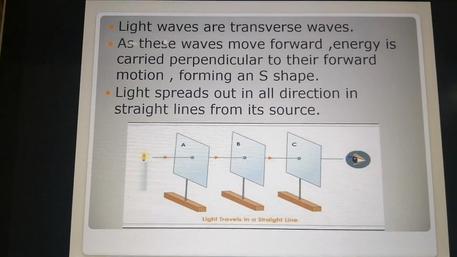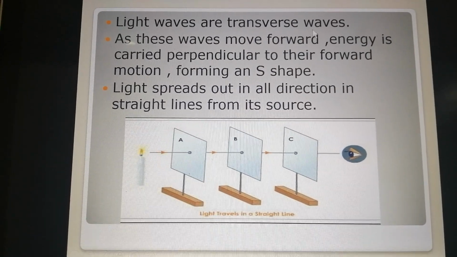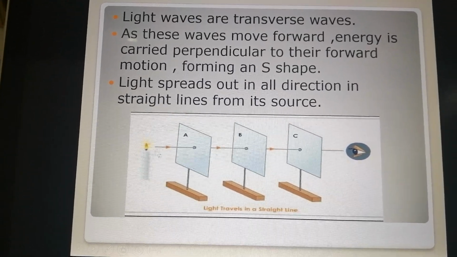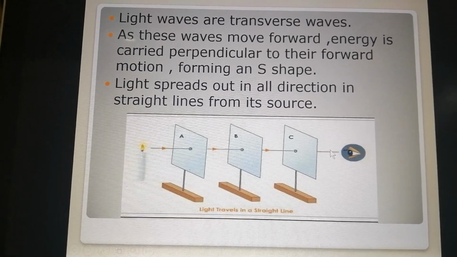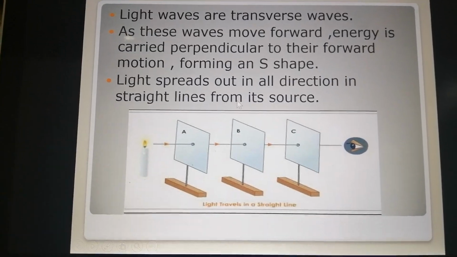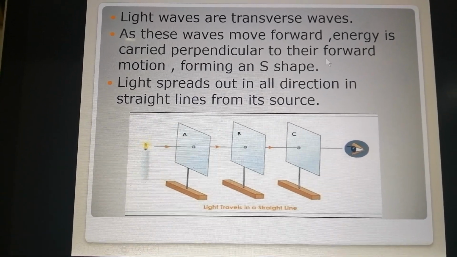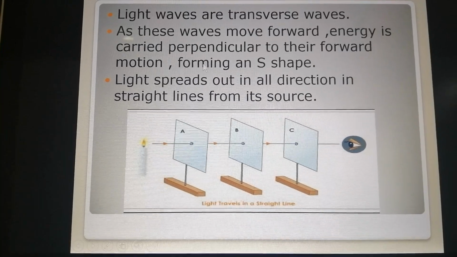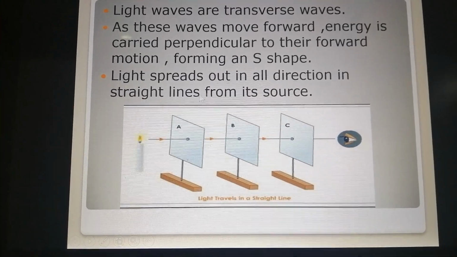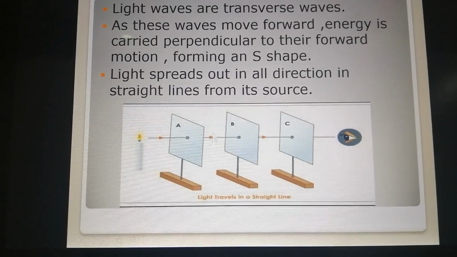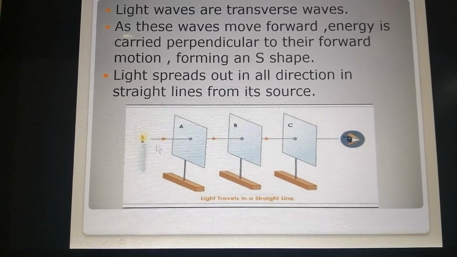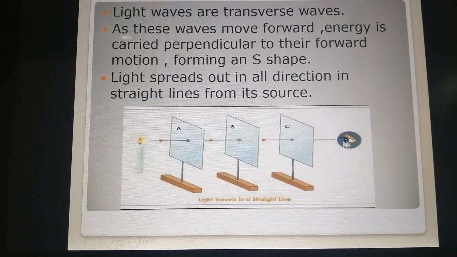Okay? Light waves are transverse waves. They are not compressed like the sound. They are transverse waves. They move in transverse straight lines. As these waves move forward, the energy is carried perpendicular to their forward motion, forming an S shape. An S shape is the shape of the wave. Okay? So it moves in a transverse wave.